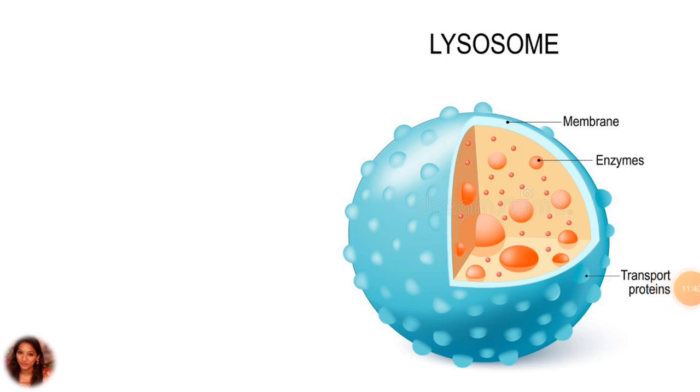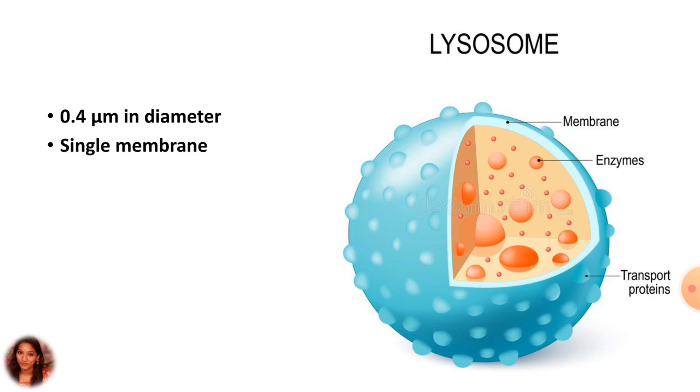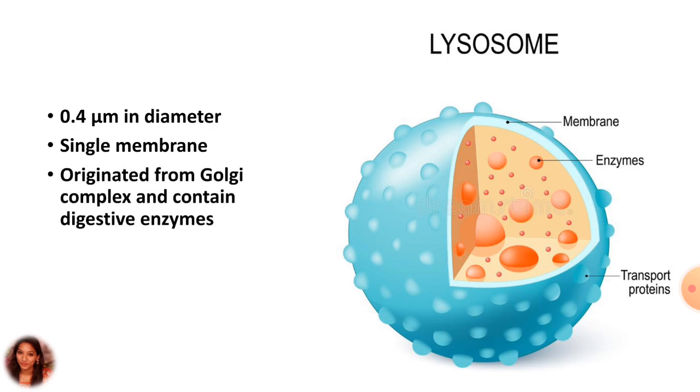Here the lysosomes are about 0.4 μm in diameter. They are bounded by a single membrane. The cytoplasm of animal cells contains many tiny spheroids or irregularly shaped membrane-bounded vesicles known as lysosomes. The lysosomes originate from the Golgi complex and contain many digestive enzymes. Their function is the digestion of food material. The lysosomes are also called suicidal bags because they work for killing the irregular materials.